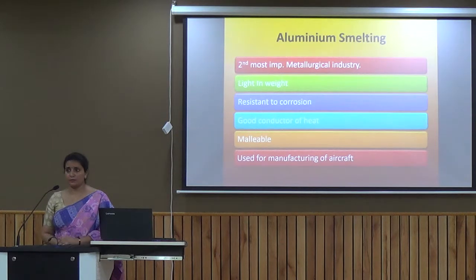The next mineral-based industry, we have the aluminium smelting. Now, aluminium uses the raw material in the form of bauxite, and it would require a large amount of power supply to convert the bauxite into the aluminium. It has a very good strength, so that is the reason that we use aluminium for the making of the aircraft. It's a good conductor of heat and electricity. We make the wires from the aluminium also. That's the reason that aluminium smelting, again, an important industry in our country.